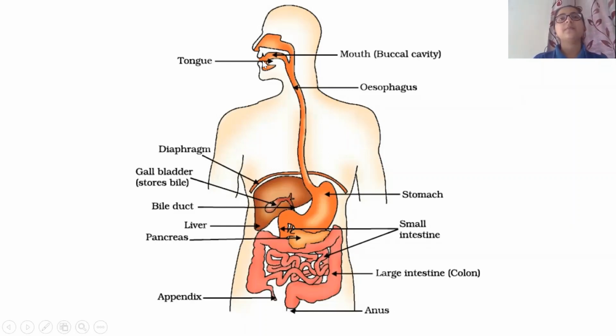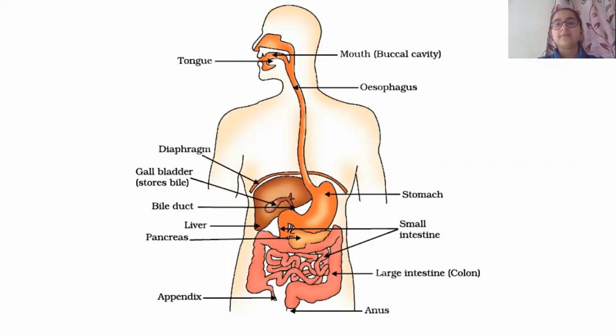The mouth consists of our tongue, which is located in our buccal cavity, and also has teeth. Since we are heterotrophs, we consume various kinds of food obtained from both plants and animals, of various textures and filled with various nutrients. To get them all into very small pieces, the teeth help in mastication, which is the breaking, grinding and crushing of larger food particles into smaller food particles in the mouth.